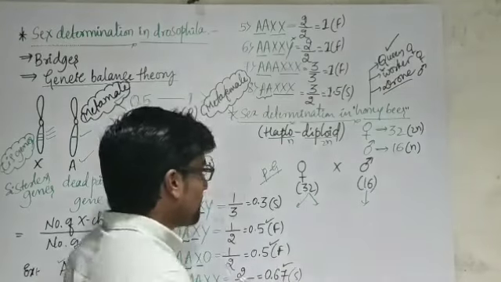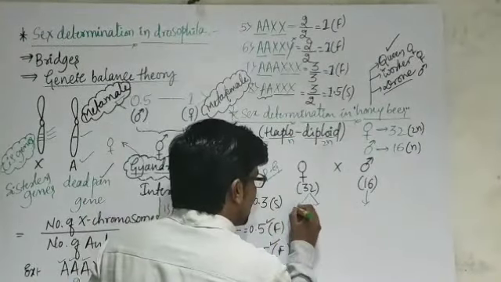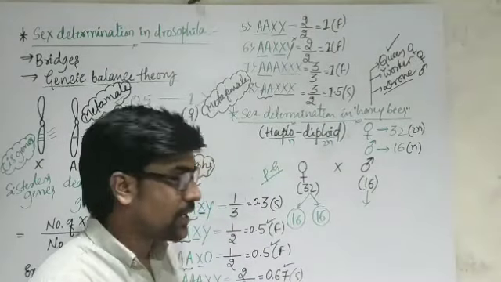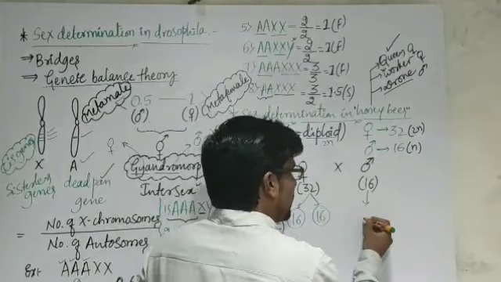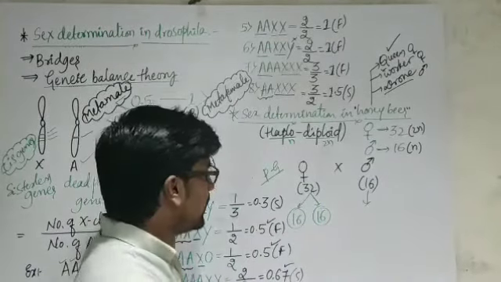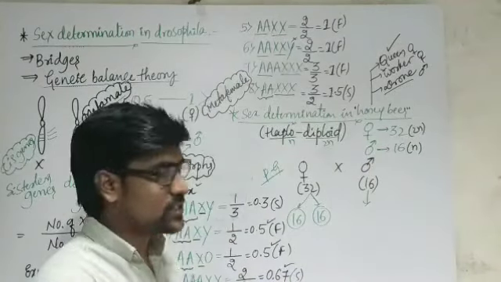During gamete production, one egg receives 16 chromosomes, another egg receives 16 chromosomes. In the case of the male, gametes are also produced, but the cell division type is different.